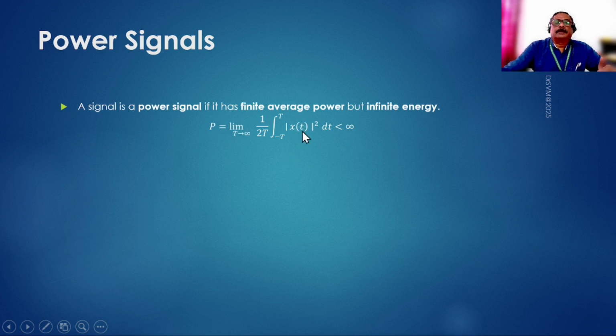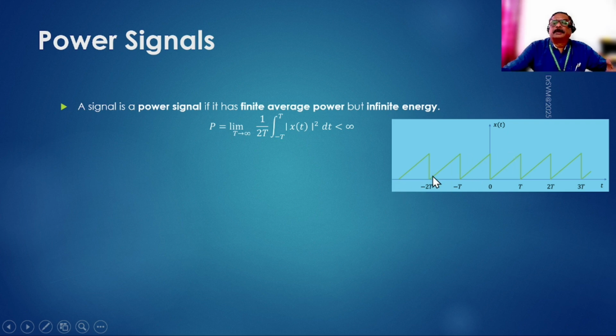So if we take up that, then the right hand side will have almost an infinite value, because it is going to continue from minus infinity to plus infinity. Always it will be there. So this component will be always there from minus T to plus T. Therefore this component will be almost like infinite, and the T in the denominator is almost like an infinite. So under limiting conditions, as T tends to infinity, this whole value is going to be finite. It's not going to be 0, neither going to be infinite, it's remaining finite.